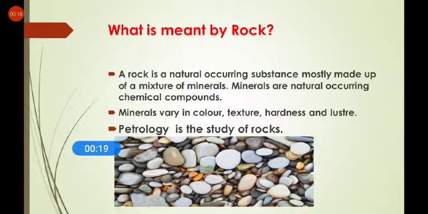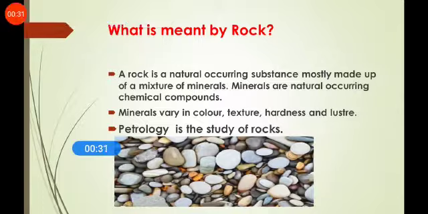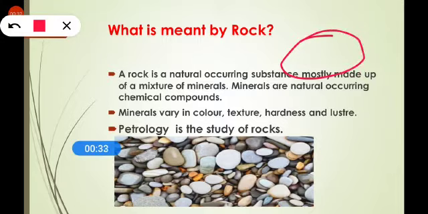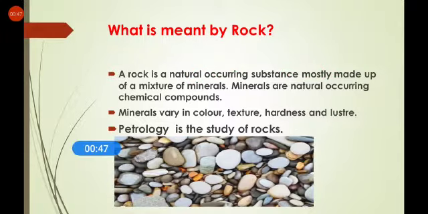What is meant by rock? A rock is a naturally occurring substance mostly made up of a mixture of minerals. Minerals are naturally occurring chemical compounds which vary in color, texture, hardness and luster. Suppose this is earth and the upper layer we call the earth's crust. The earth's crust is formed of various types of rocks and these rocks include minerals. Clear? So we can say that rocks are the natural mass of mineral matter and petrology is the study of